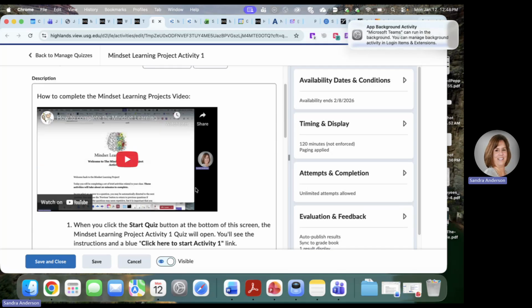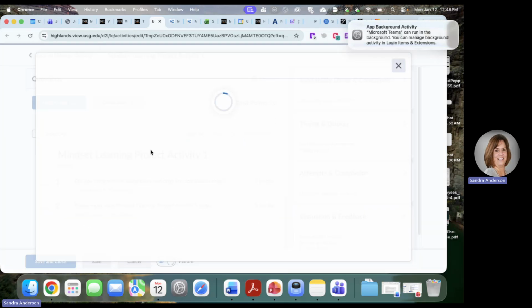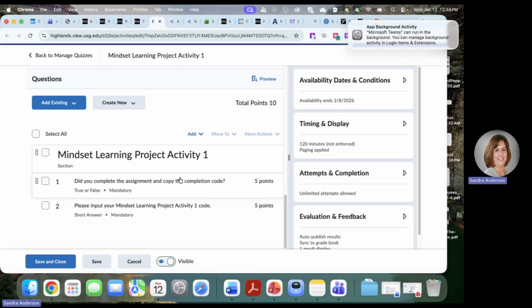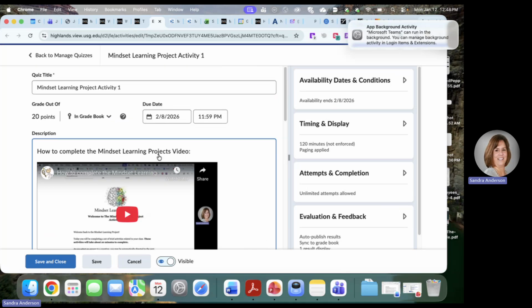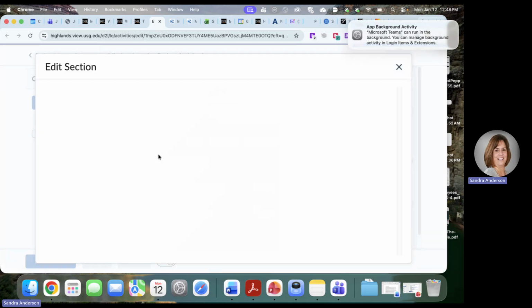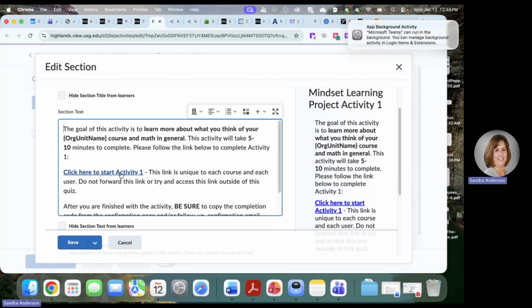So once you go into the quiz, if you'll click on this right here, then I'm just going to double check again. Let me go back and show you where. So under the title down at the bottom, once you go into the quiz itself, if you'll click on this and then click on that link, make sure that it links out to where it's supposed to be. And it should.